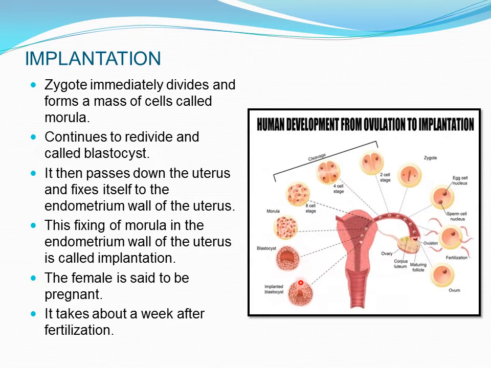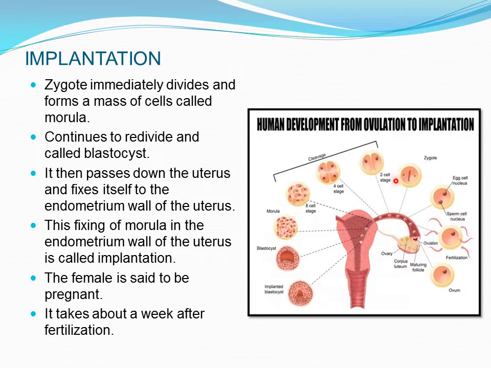So then this blastocyst, after being divided into many cells, gets implanted, and this process of getting implanted into the uterus wall or endometrium is called implantation. After this implantation happens, we can say the female is pregnant, or it is the first stage of pregnancy. Implantation actually takes place about a week after fertilization.